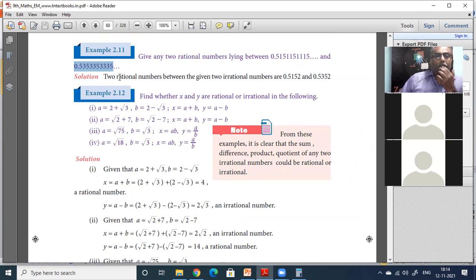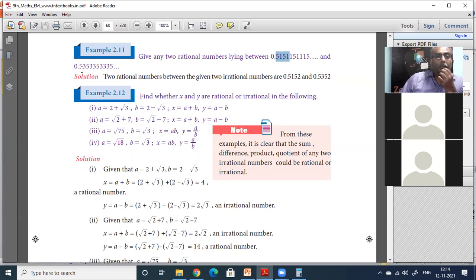What can you do? A very simple solution. The two rational numbers between the two given irrational numbers are 0.5152 and 0.5153.